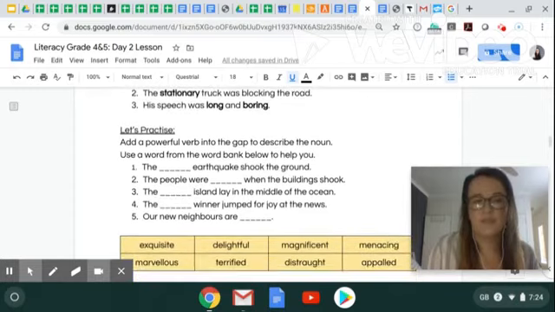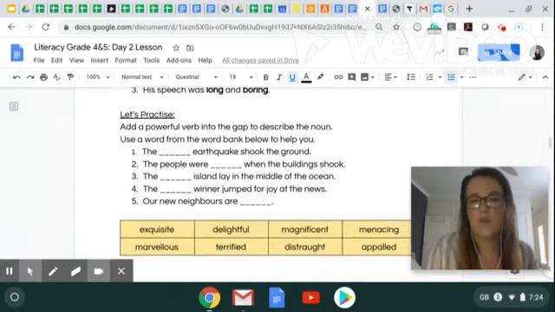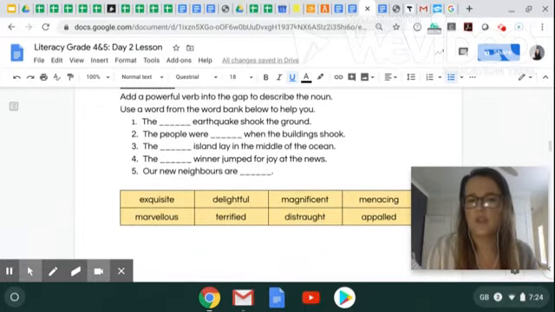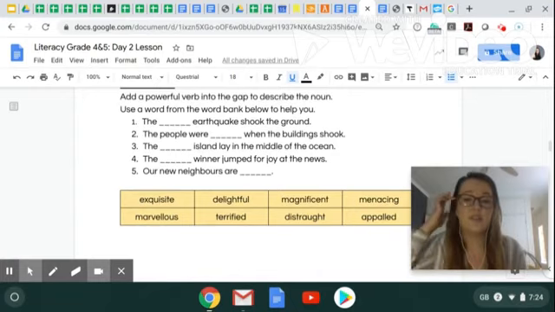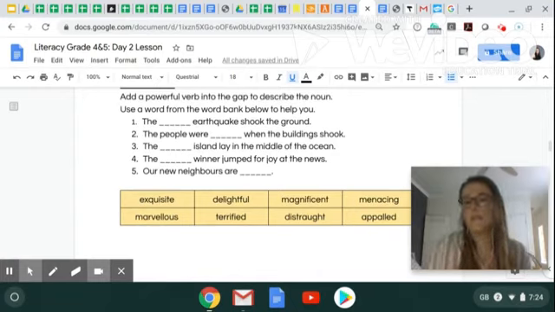Let's practice. Add a powerful adjective into the gap to describe the noun. Use a word from the word bank below to help you. Number 1. The earthquake shook the ground. Can it be an exquisite, marvelous, delightful, terrified, magnificent, distraught, menacing, or appalled earthquake?